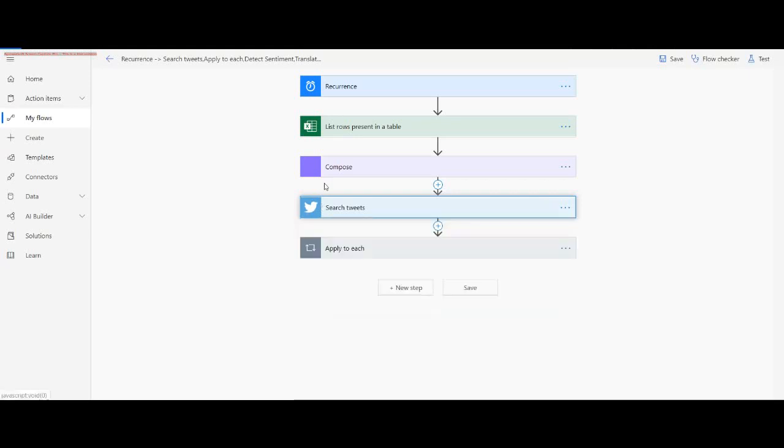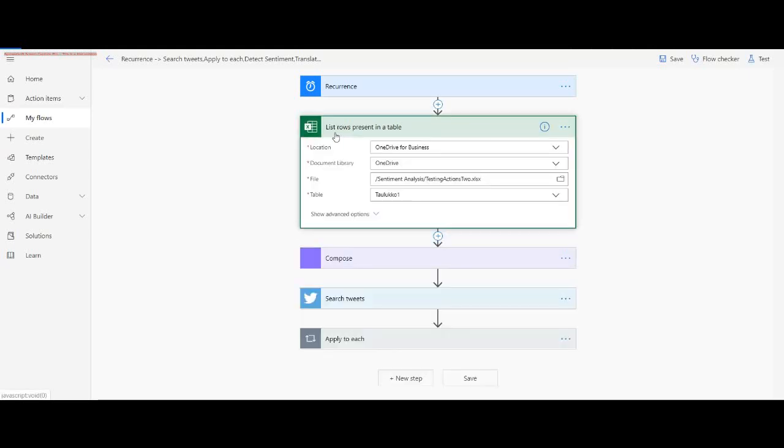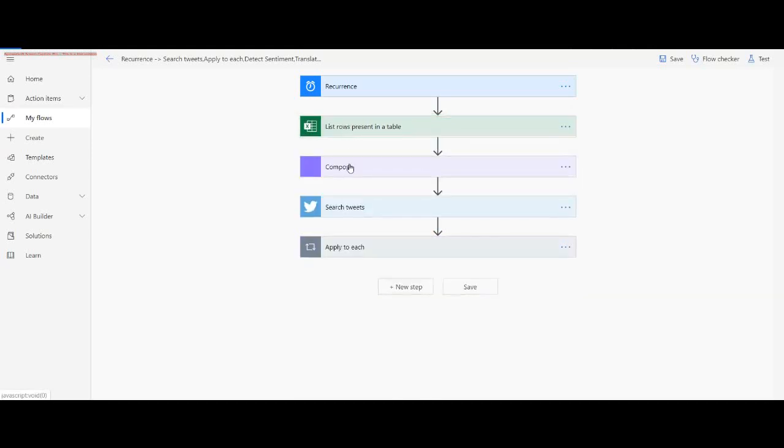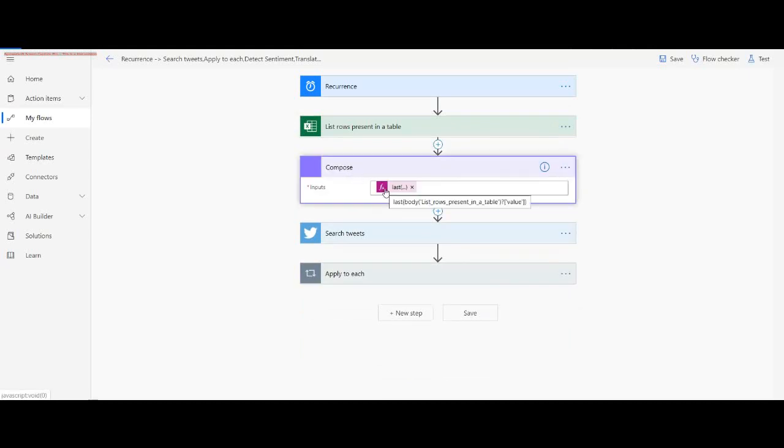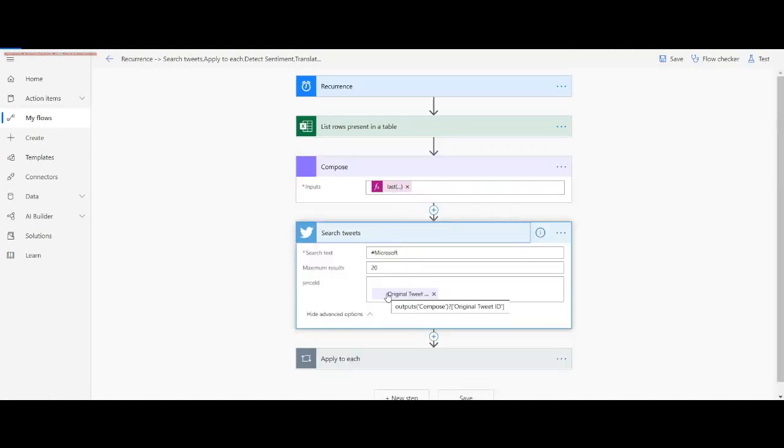So what I'm doing here is using the Excel Online action, fetching all the records in a table, and then using the compose action to fetch only the last value of a row. Once I fetch the last row in Excel, I use it as my since ID.